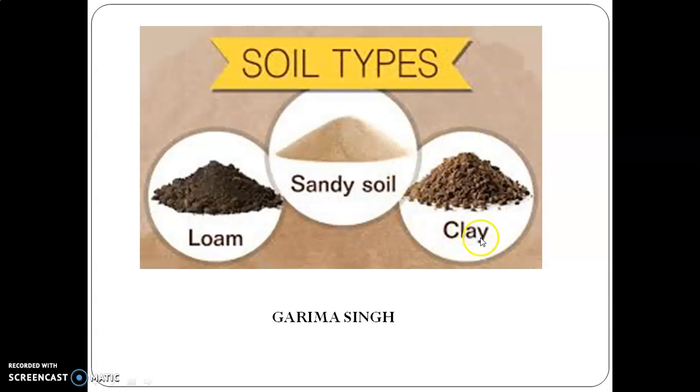Like black soil is clay in nature. If the clay content is 60%, 20% sand and 20% silt. And loamy. Loamy is the last type of soil, which is the most fertile or appropriate soil for agricultural activities. Loamy soil is that soil in which sand, silt, clay are in equal proportion.